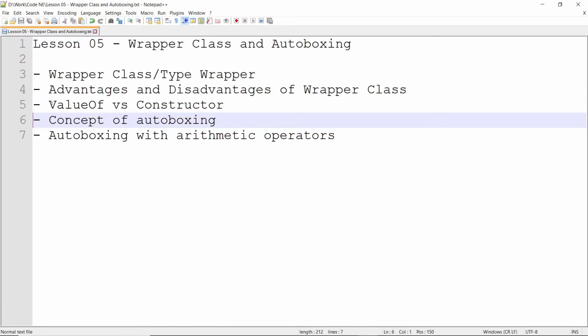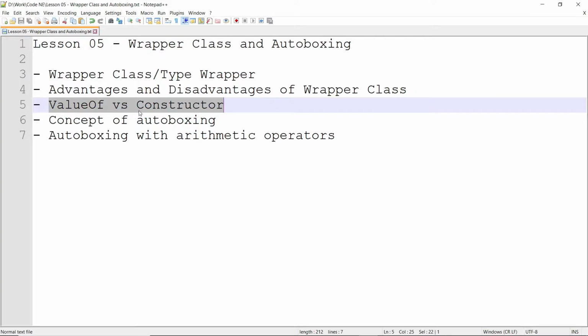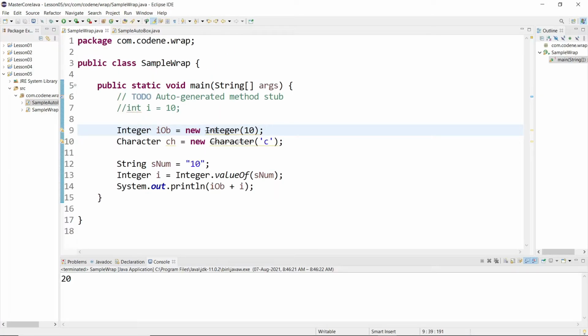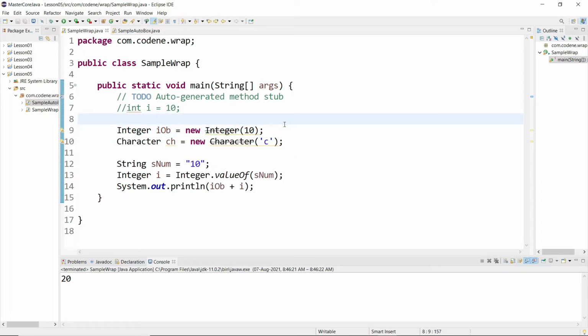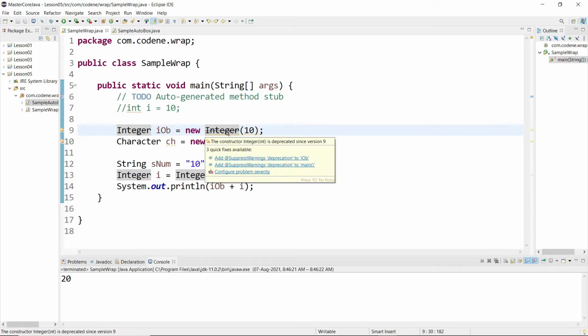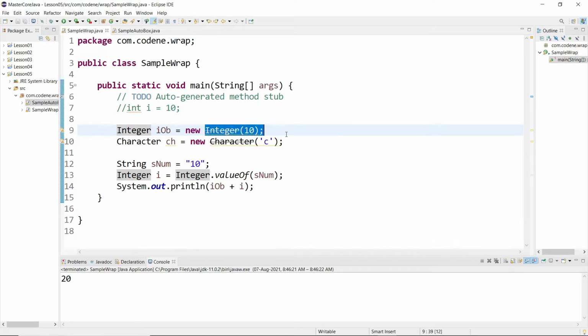Our third topic is what valueOf and the constructor are, meaning the difference between them, and why you see a line when we try to instantiate an object. When you hover over this, you will see the constructor is deprecated since version 9. Currently our tutorial is based on Java 11. Our old students or viewers, whoever is watching our Core Java tutorial for beginners, know that our course is based on Java 11, and this constructor is deprecated since Java 9. The reason is that whenever you instantiate using this constructor, it has to allocate a new heap memory.